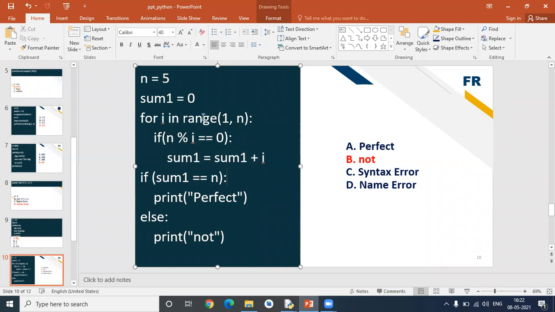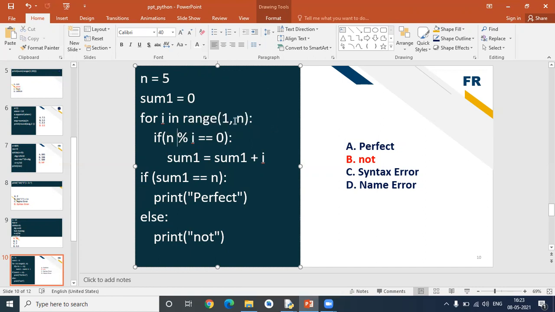So it goes up to 4 and then comes out of this loop. Then checking if sum1 equals n, which is 5, sum1 is equal to 0 only. Why? Because only when i equals 5 will it be true, and only then will the sum value change. Until that it will not change.